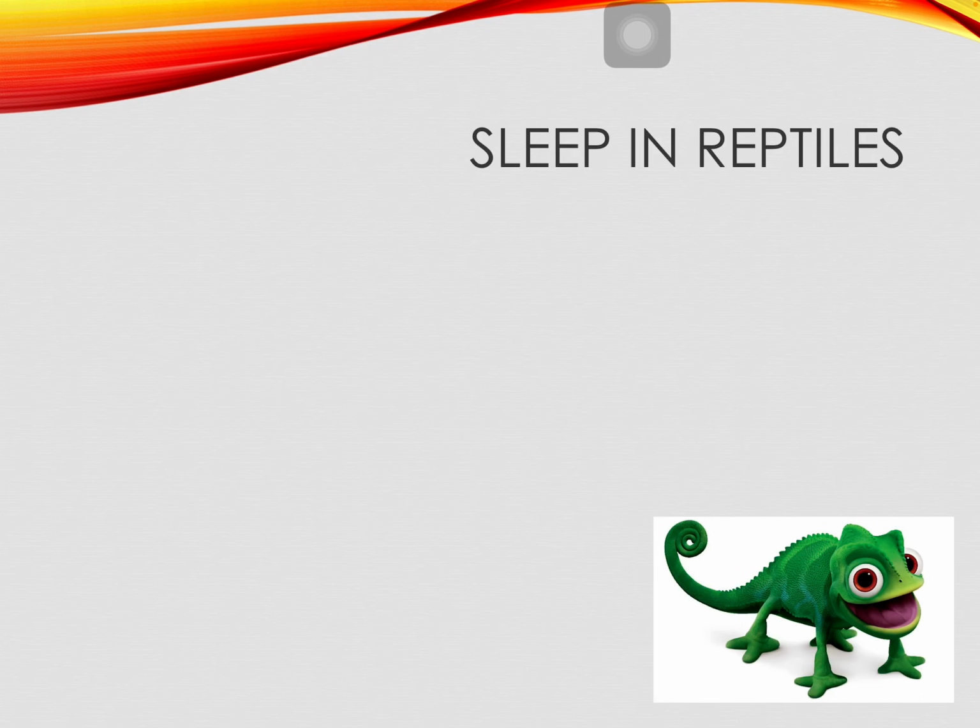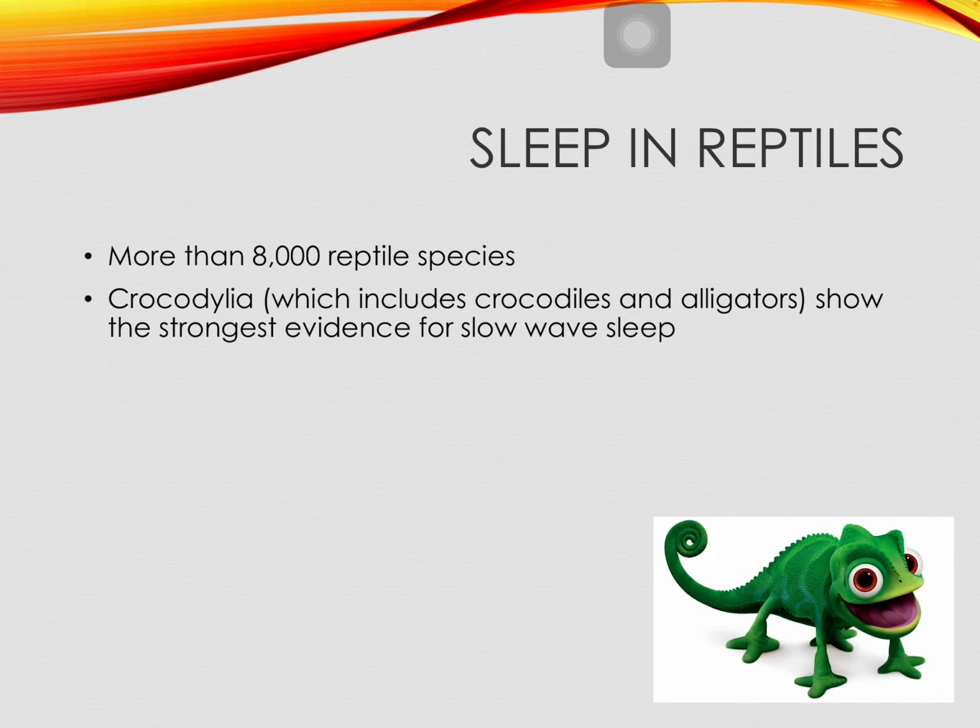So let's look at sleep in reptiles. There are over 8,000 reptilian species. One in particular is Crocodilia, which includes crocodiles and alligators. They seem to show some pretty strong evidence for slow wave sleep, which is really interesting. However, there are some conflicting reports of whether they're truly experiencing REM, or rapid eye movement, sleep-like states.